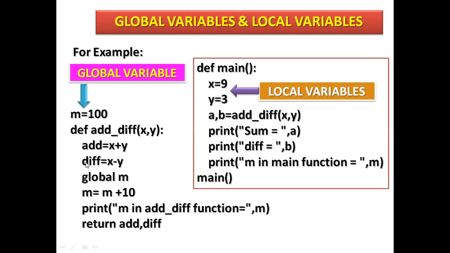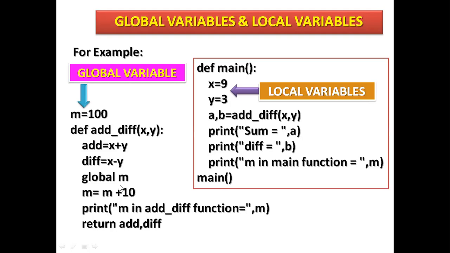Both are the same program. Here I am calling global m. What is the value of m? 100. So now m equal m plus 10. M is 100, so 100 equals 100 plus 10. That will be added. Print m.